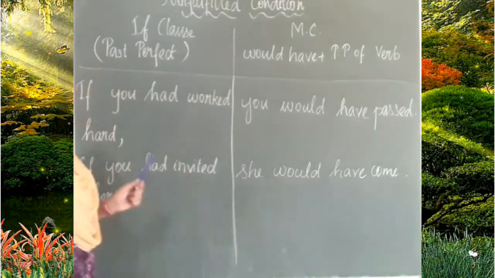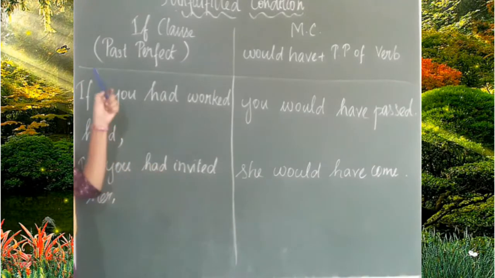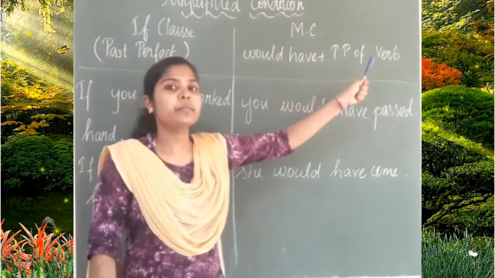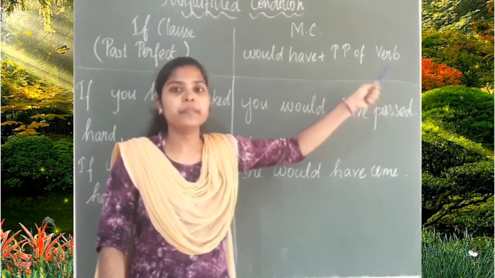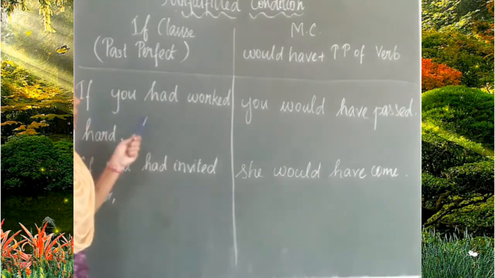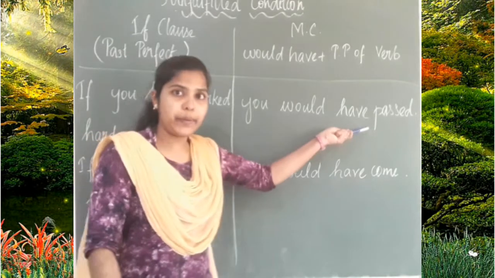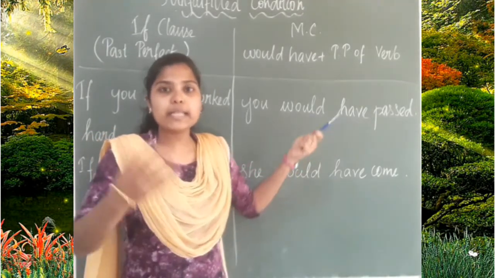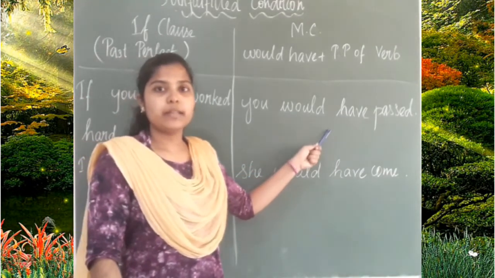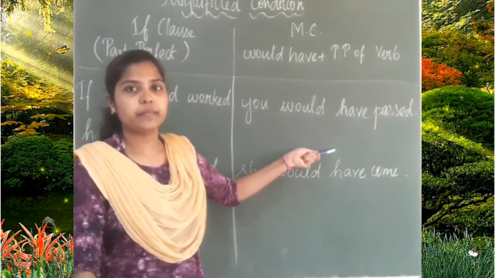Alright. So here in the unfulfilled condition, the if clause should be in past perfect form, and the main clause would have plus the past participle form of the verb. Here the condition is unfulfilled. If you had worked hard, it would have happened, but now it's impossible. If you did this, you can expect the result. Without adding tea powder, I cannot get tea here.